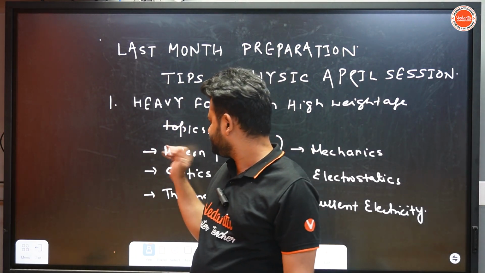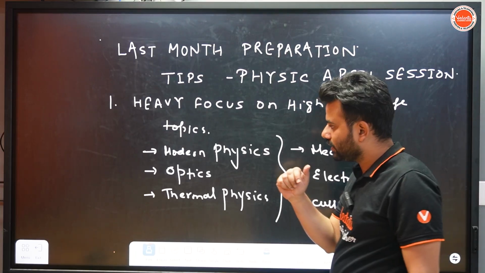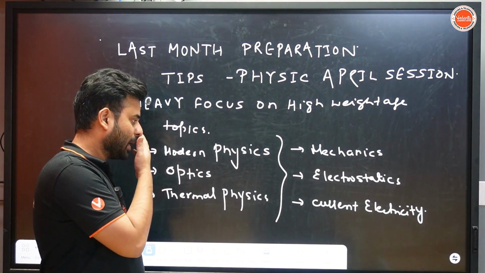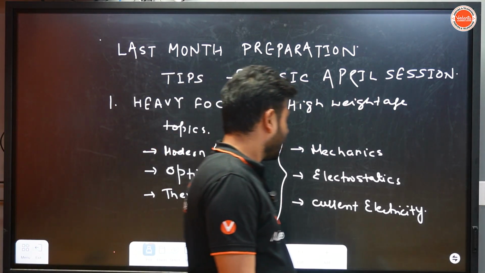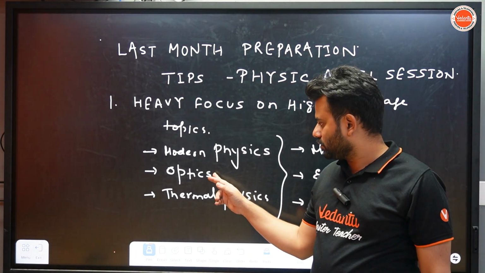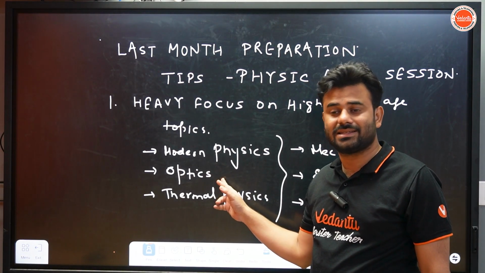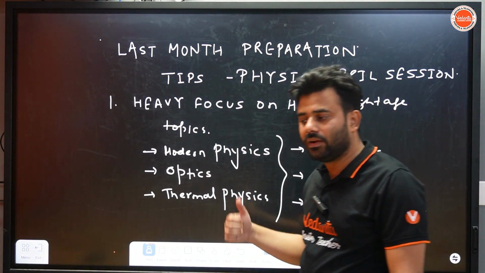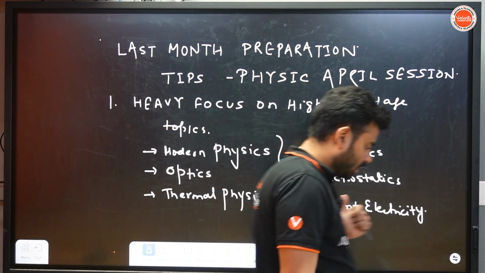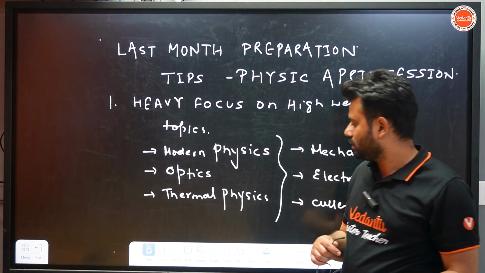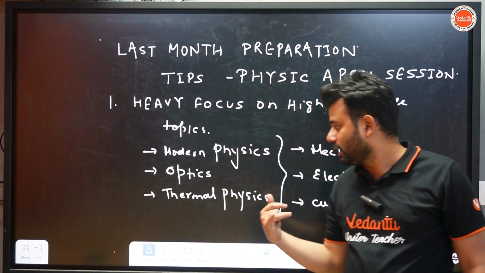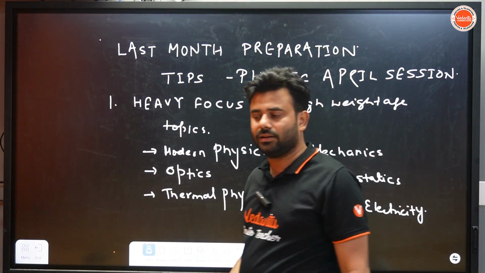Next, in modern physics, another topic is nuclei, as well as atoms and atomic structure. In optics, the very important topics are prism, combination of thin lenses, and the lens maker formula, which is very important.